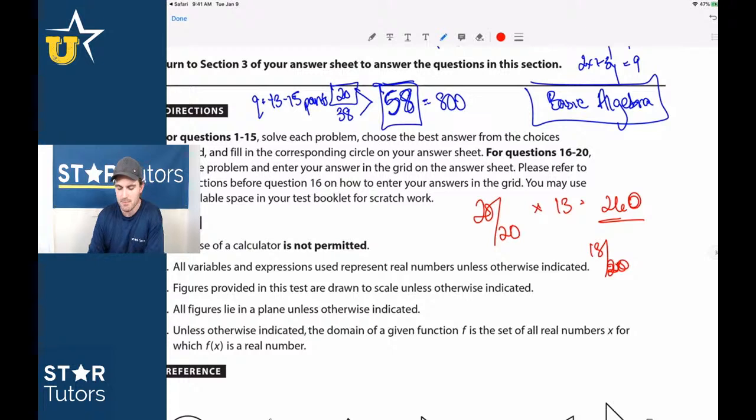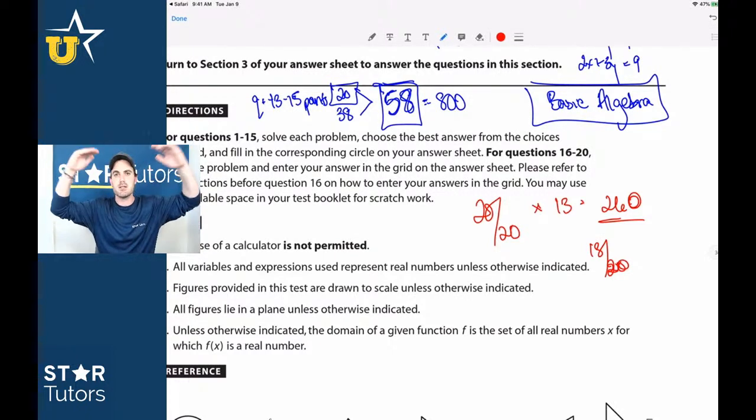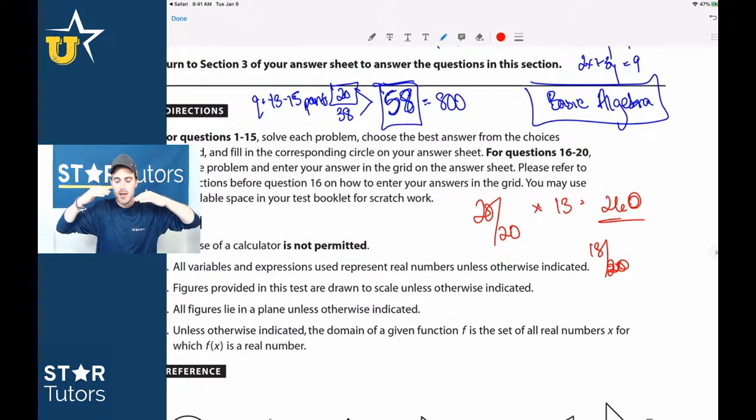And so one of the things we recommend all the time is set your floor, right? Don't set the ceiling. Everybody's like, how am I going to get the 800 in math? If you do that, there's so much pressure on the test. And the only thing that I had going for me when I was a kid taking these tests was I never had any anxiety or stress towards it. And in every other aspect of my life, that was a horrible trait, right? You want to have a little stress. You want to have a little anxiety to make sure that you're doing things, you're trying to improve.